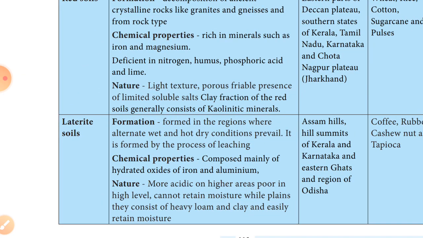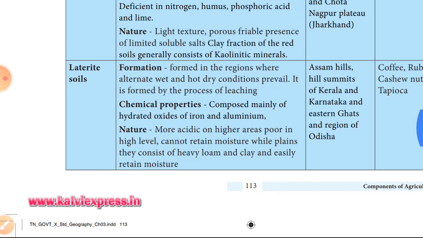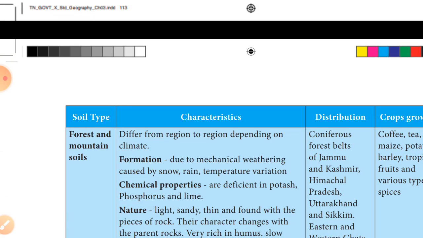Laterite soil is formed in the Western Ghats region, especially the Assam hills. The crops are coffee, rubber, cashew nut and tapioca.